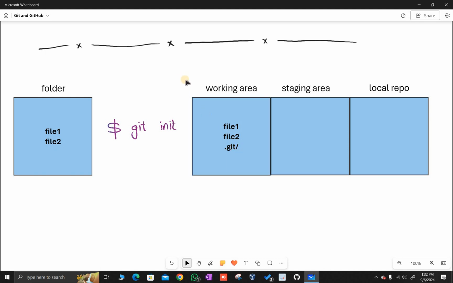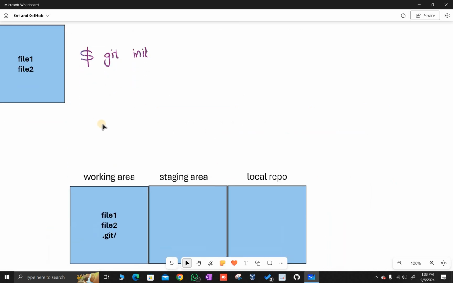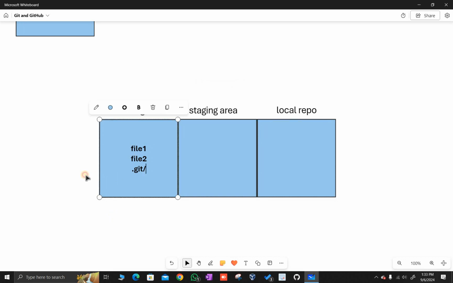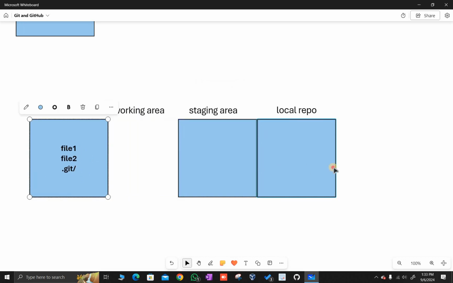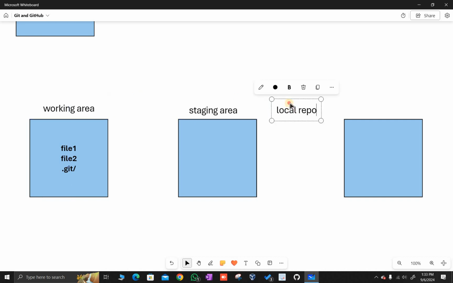Right? Now, one section of this folder is called working directory, another section is called staging area, and the third section is called local repository, or in short, local repo. Now I will move it from here, somewhere here, and I will create a space between them. So this is what the scenario will become.